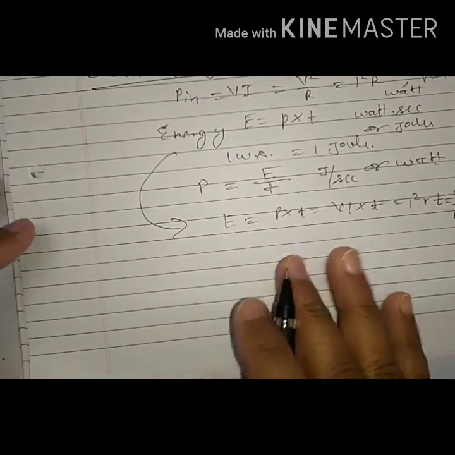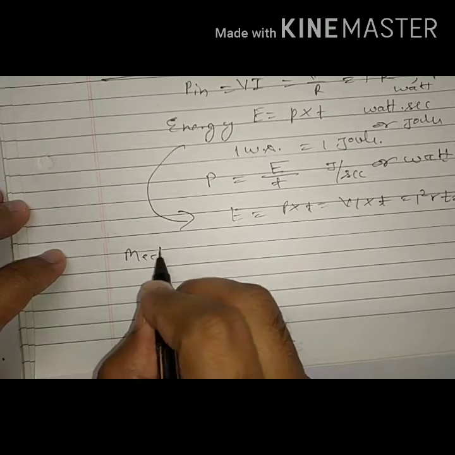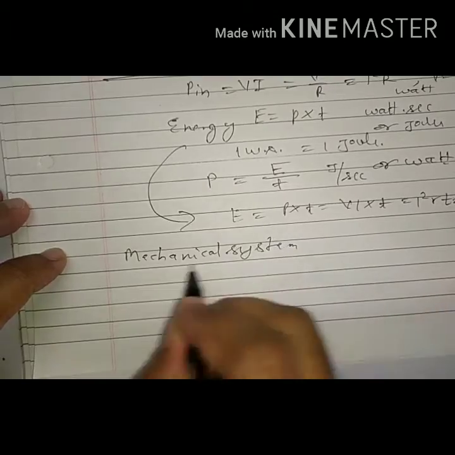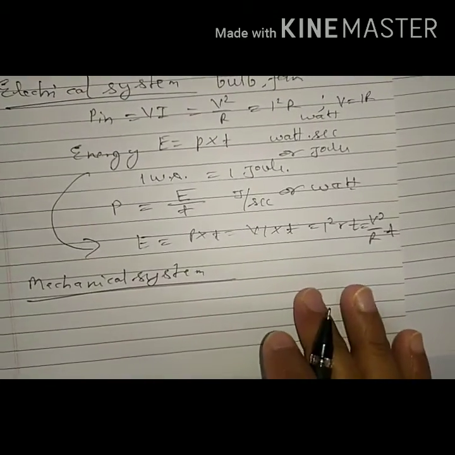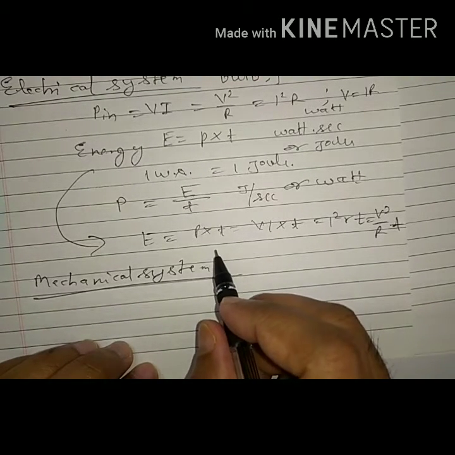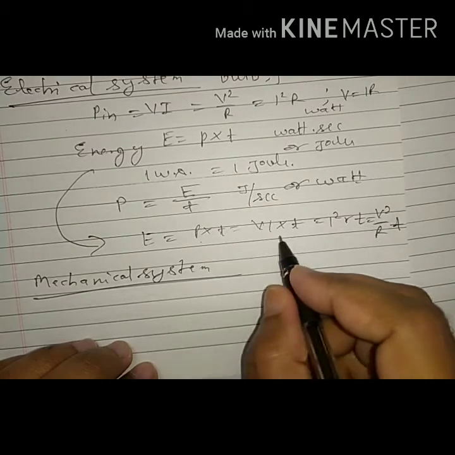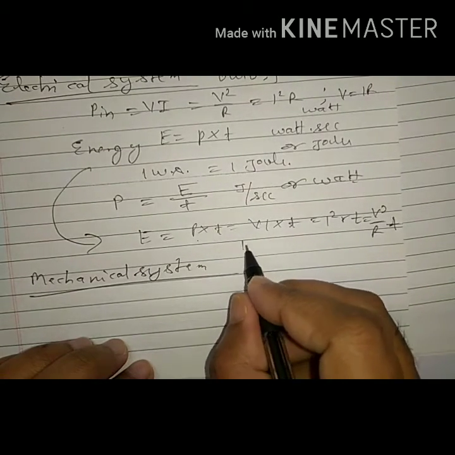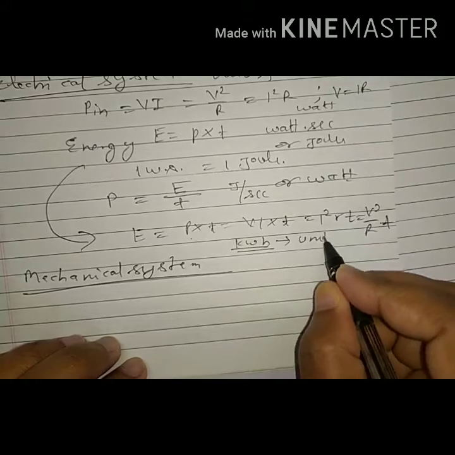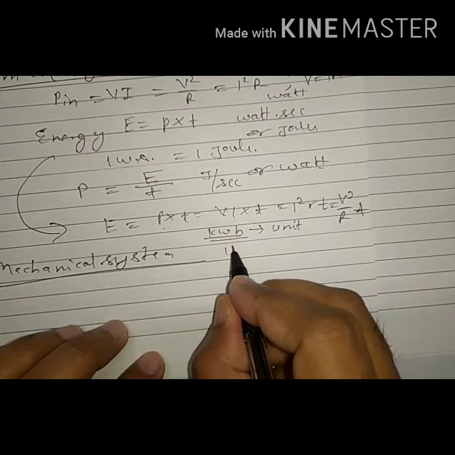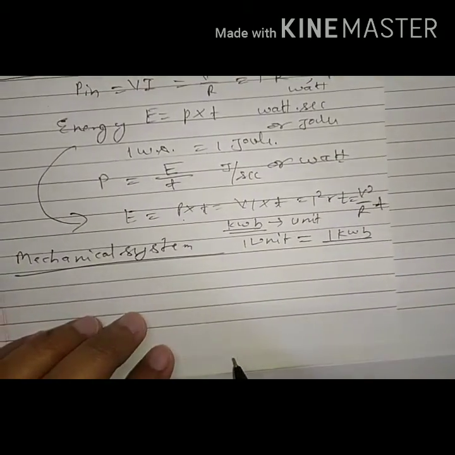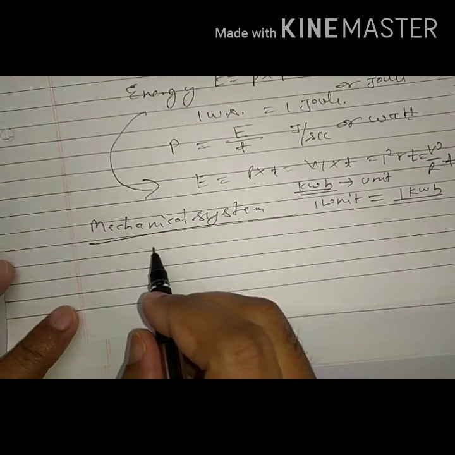Coming to mechanical system. Here one more thing is remaining, that energy can be measured in power into time, watt into second, or kilowatt hour also. And kilowatt hour is known as unit. In electrical energy measurement, 1 unit is nothing but 1 kilowatt hour. Right.